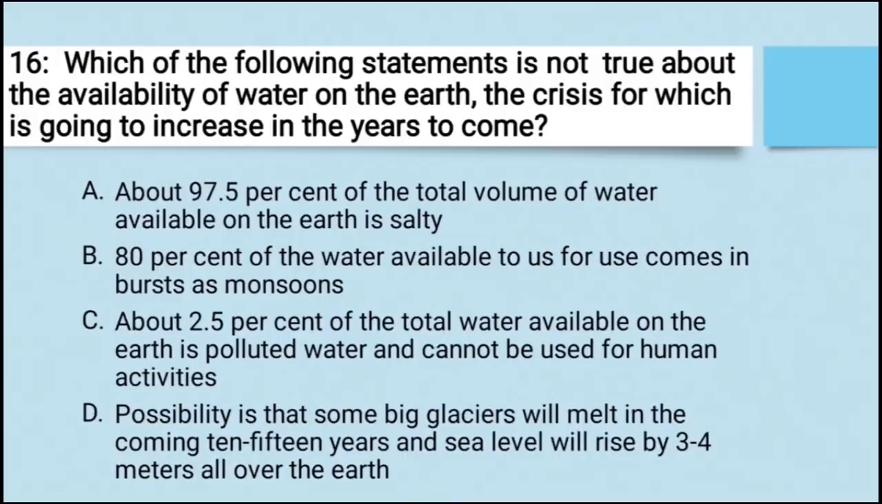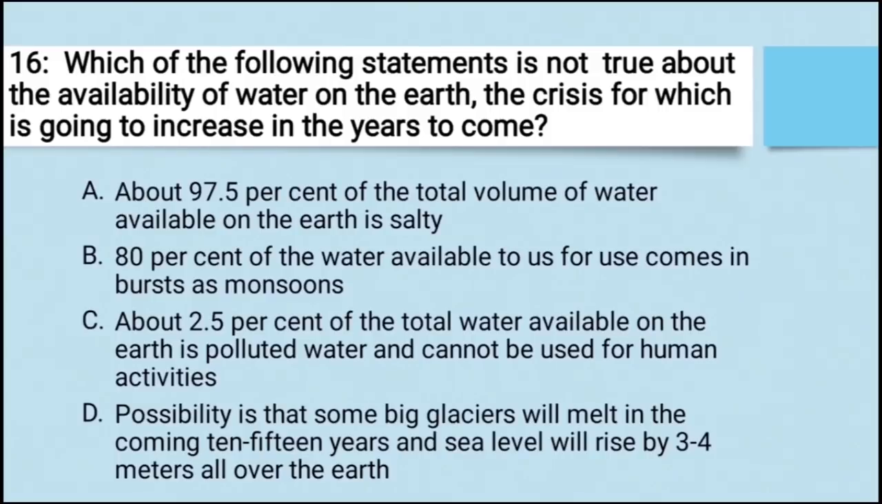Next question. Which of the following statements is not true about the availability of water on the earth, the crisis for which is going to increase in the years to come? इसका मतलब है कि इनमें से कौन सा स्टेटमेंट दोहराता है कि पृथ्वी पर कितने मात्रा में पानी है और आने वाले साल में उसका क्राइसिस बढ़ने वाला है. A. About 97.5% of the total volume of water available on the earth is salty. 97.5% of water ये नमकीन है. B.